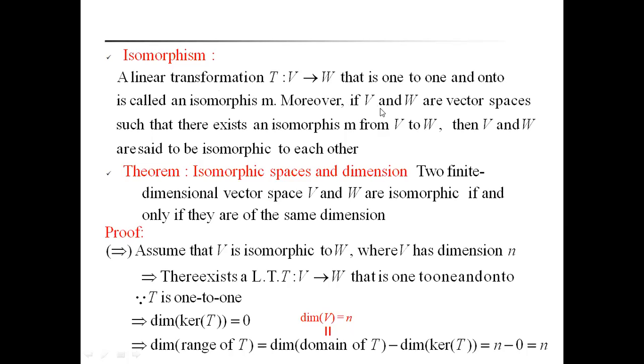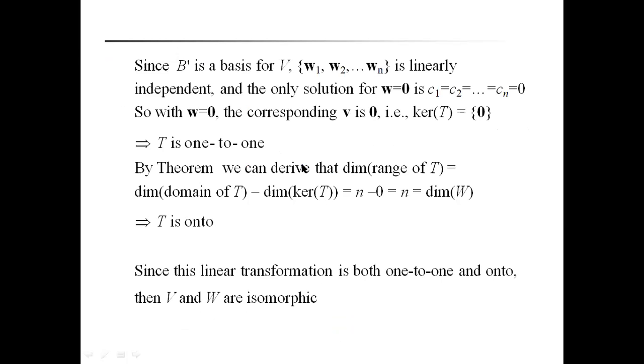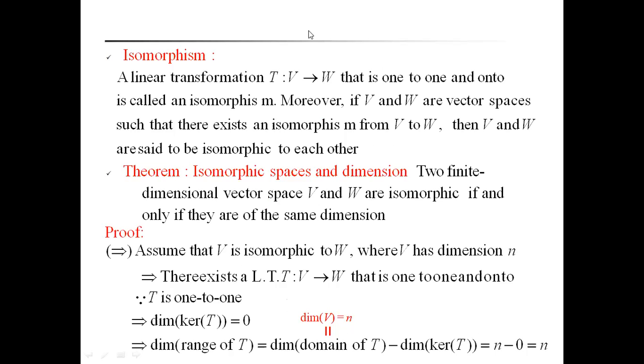Moreover, if V and W are vector spaces such that there exists an isomorphism from V to W, then V and W are said to be isomorphic to each other. This is the definition of isomorphism.